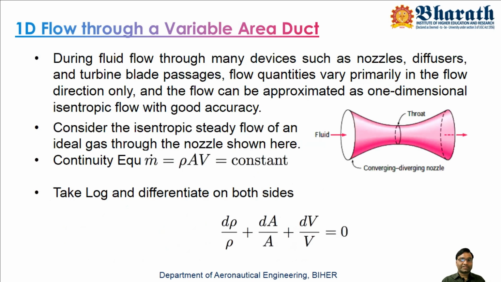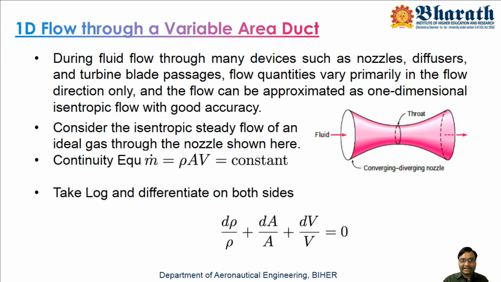So now, consider a converging-diverging nozzle. If you send a flow through it, the area is converging, meaning the area is decreasing, and a place comes where the area becomes minimum. For some region the area remains constant. This location is called the throat, and after that the area starts increasing again.